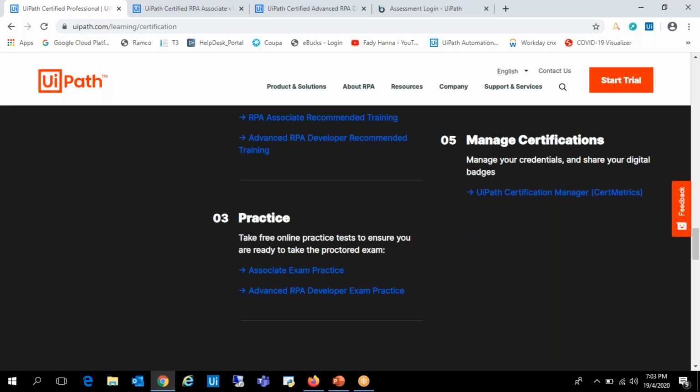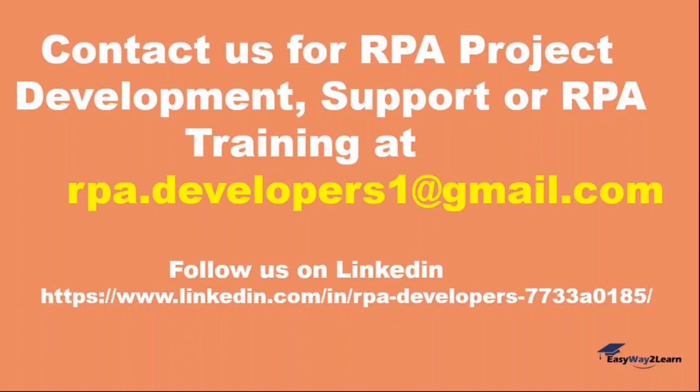As Rajiv said, these certificates provide a link also, so in case you are moving from one company to another, the certification will be valid, and it will definitely be an added advantage in your RPA career. Thank you very much, Rajiv, for sharing this important information. I hope it will be very helpful for people who are moving to RPA, thinking of starting their career in RPA, or already in RPA.